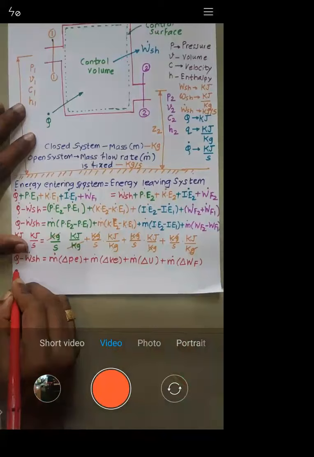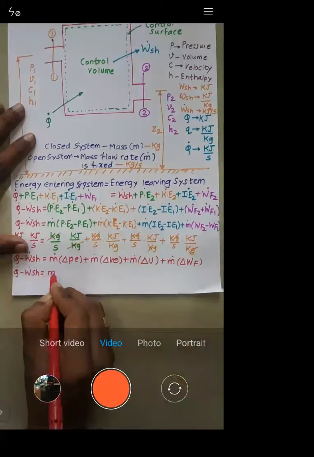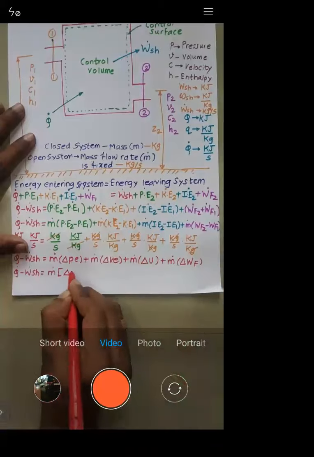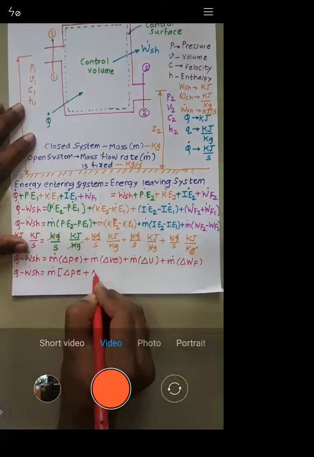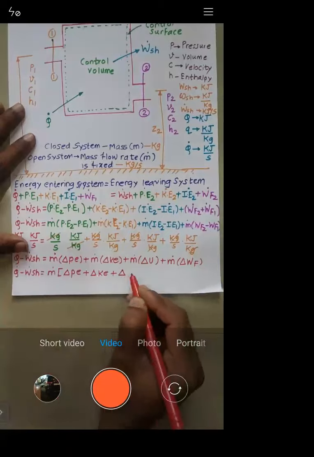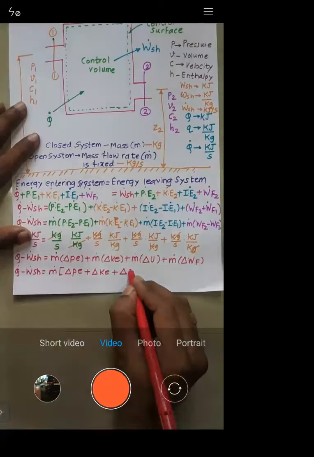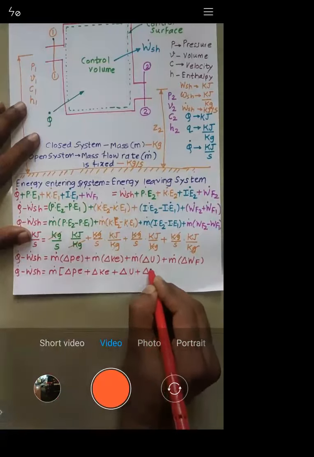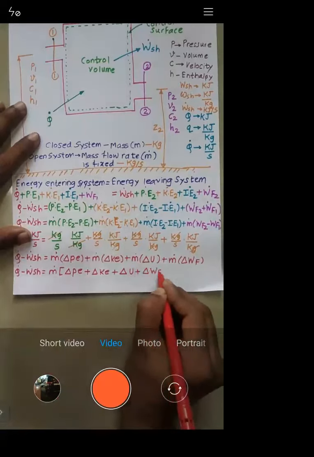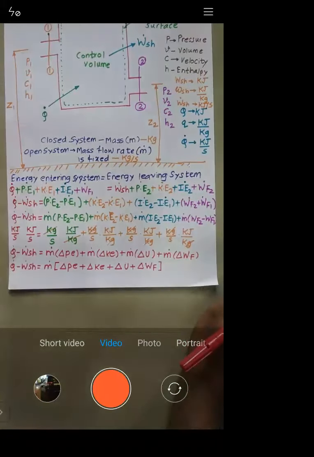Now I will just take m dot common. When I take m dot common, what I'm getting is delta PE plus delta KE plus delta U plus delta WF. You can check it, delta U plus delta WF. Okay, now see all of you.